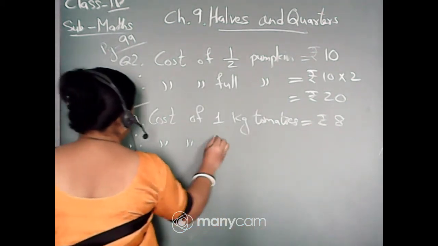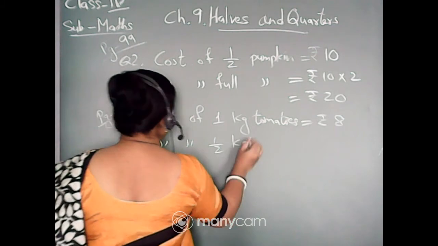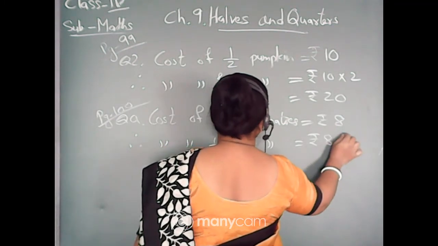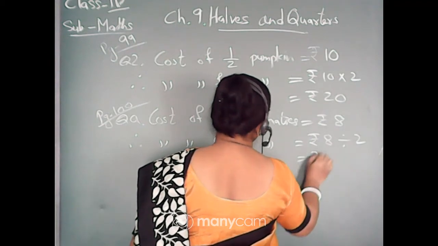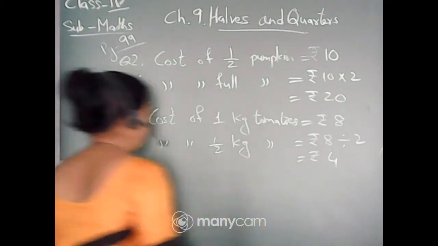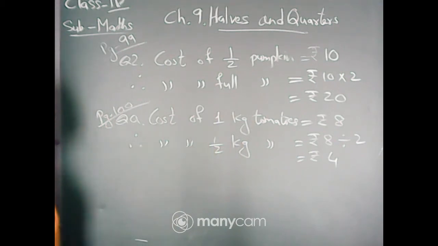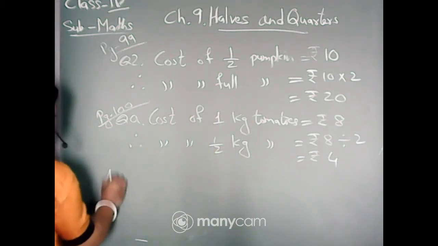Therefore, cost of half kg tomatoes is equals to rupees 8 divided by 2, that is rupees 4. Here it is given 2 half, isn't it? That's why we are dividing by 2. So answer is rupees 4. You will write that